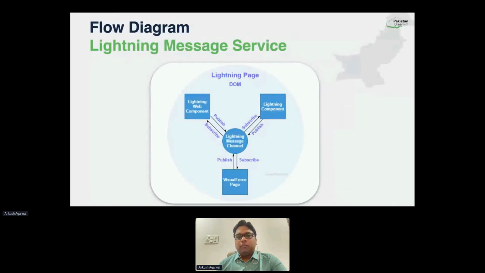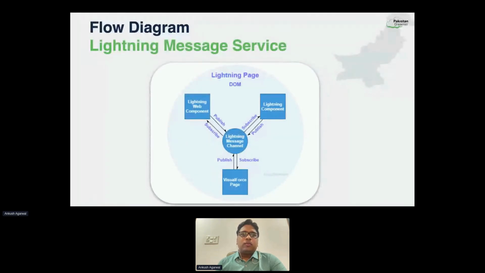So in this example, a Lightning Web component is publishing some message onto the Lightning message channel. At that time itself, all the subscribers, whether it's an Aura component, a web component or a Visualforce page, will receive that message and they can decode it and update based upon the message.